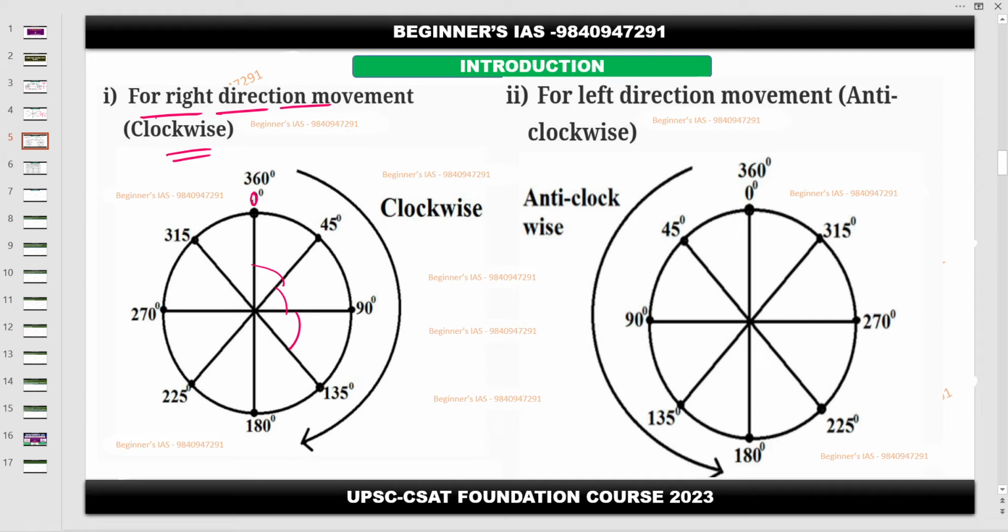So every 45 degrees you need to add. Then after reaching 360 degrees, 360 degrees is nothing but one complete rotation. This is with respect to the clockwise, and this is with respect to the anti-clockwise. This is the basic thing. This is enough with respect to the direction sense. Trigonometry I will teach you separately.